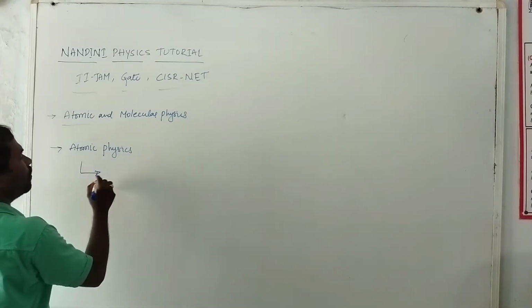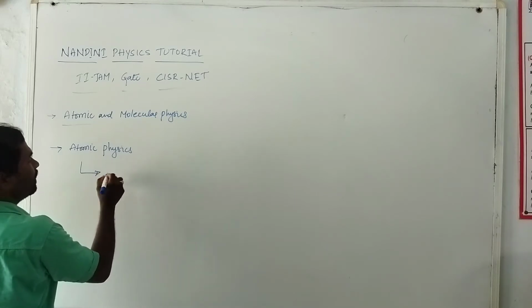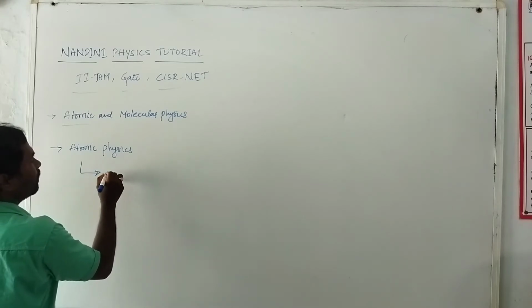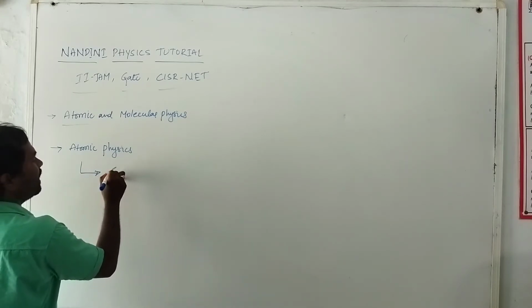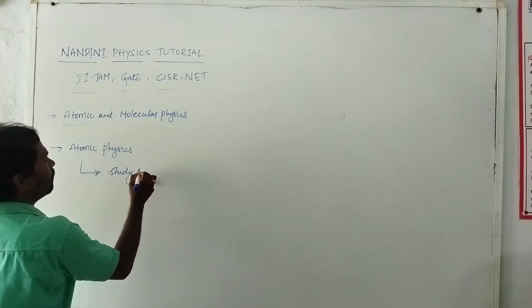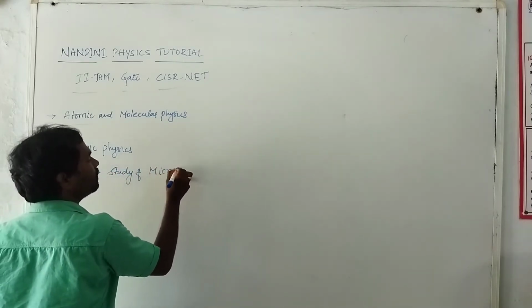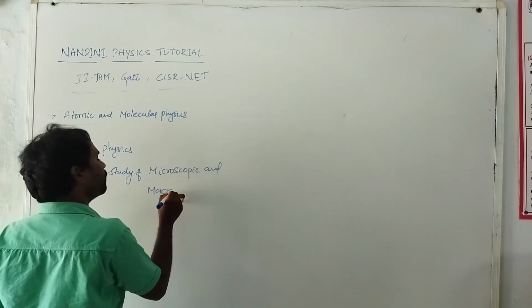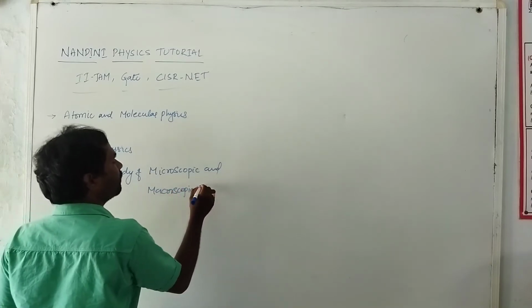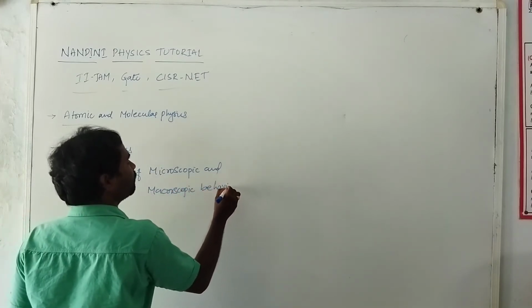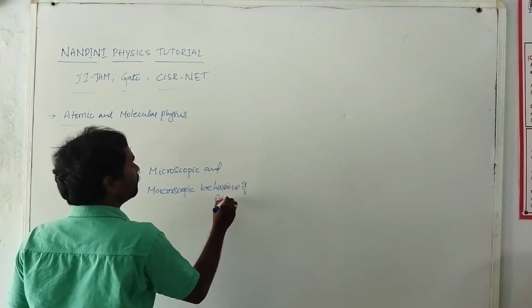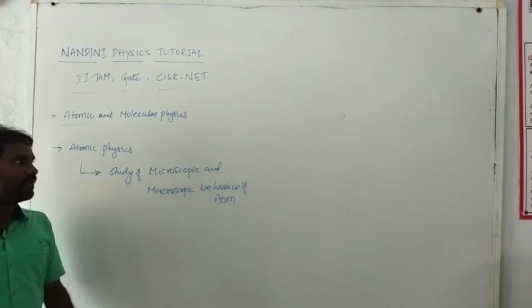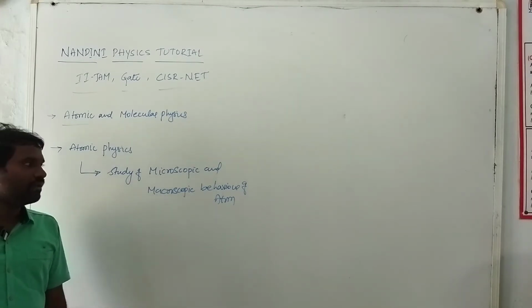So atomic physics is nothing but the study of microscopic and macroscopic behavior of atom.